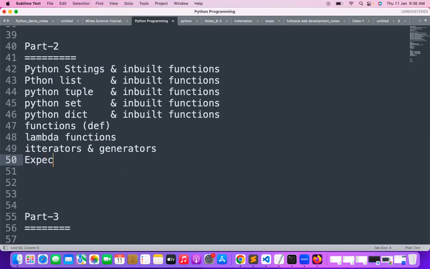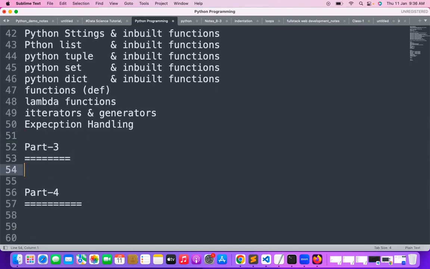And after that, how exception handling is going to be working. So how you are able to handle the errors, how you are able to find the exceptions and how to handle the exceptions in Python programming. In the control flow of Python programming, we will discuss about it. This is part two. Now let's come to part three.